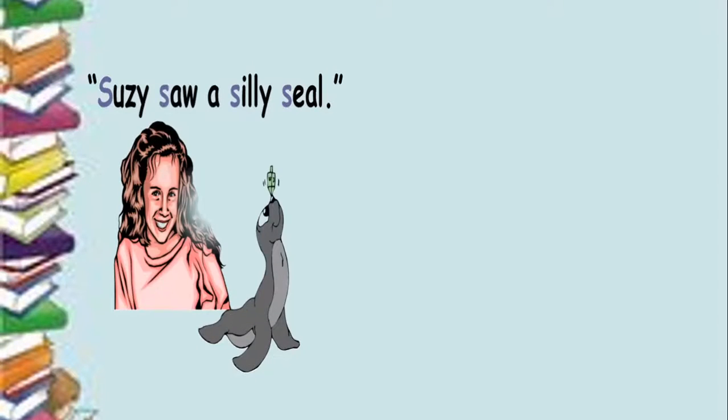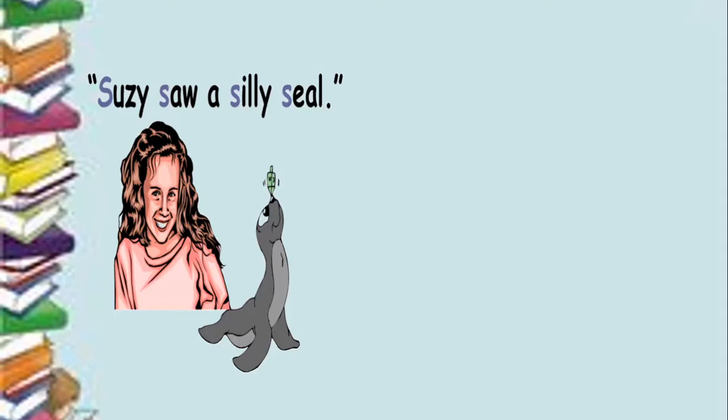Some more examples for alliteration before we quickly sign off for today. Susie saw a silly seal. The consonant sound of the letter S is repeated at the beginning of each word. Now I remember when we were learning a lesson previous to this, we learned that rhyme is just the exact opposite of this.